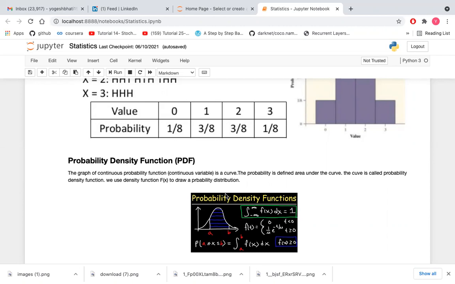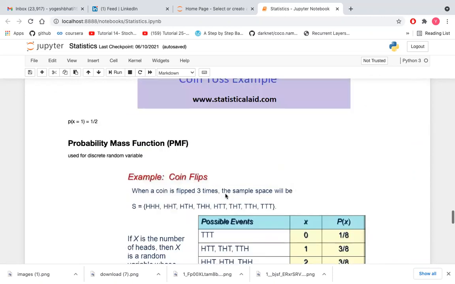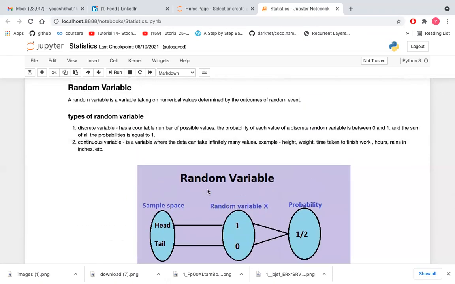How the probability distribution is calculated we will see by using an example, and its probability density function is calculated for the continuous random variable. What is a continuous random variable? I've already discussed it in my previous video. Here I have also tried to define continuous variables, where the data can take infinitely many values, and when we plot a curve between values and the probability, we get a continuous curve.